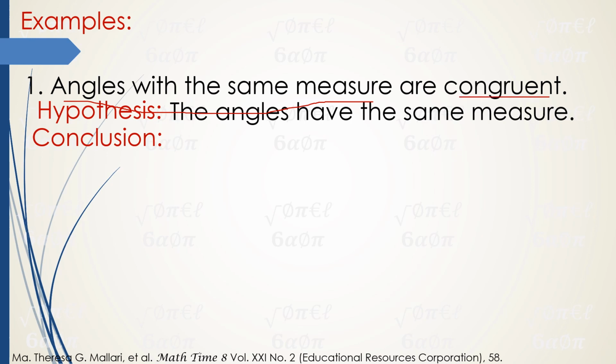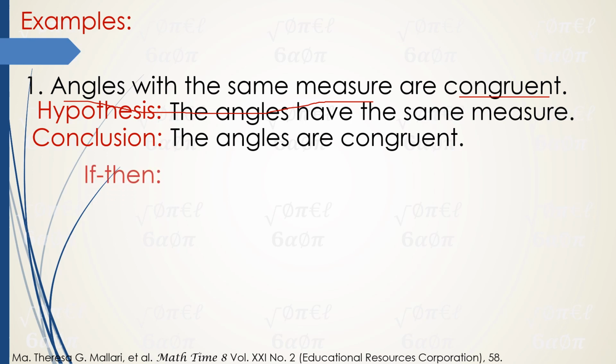So, remember, we are talking about the angles. The angles are congruent. Sinabi yung angle, pero hindi na sinabi yung same measure. No? So, the angles are congruent. So, therefore, those are the hypothesis and conclusion. So, paano naman siya sulat sa if-then? So, since meron na tayong hypothesis and conclusion, madali na nating ma-identify yung if-then niya. So, naisip niyo na po ba kung paano yung if-then?